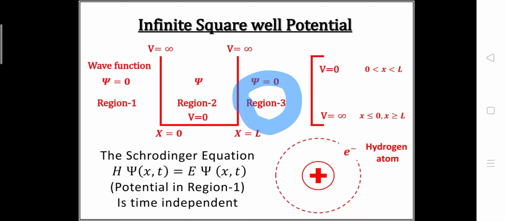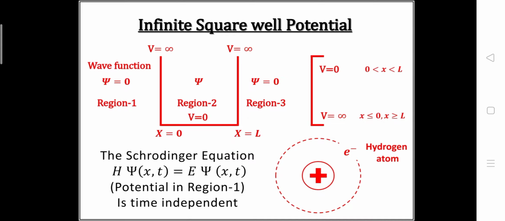We can understand this using the given condition where V is equal to 0 when x lies between 0 and L. This condition is talking about region 2, where the potential will be 0.